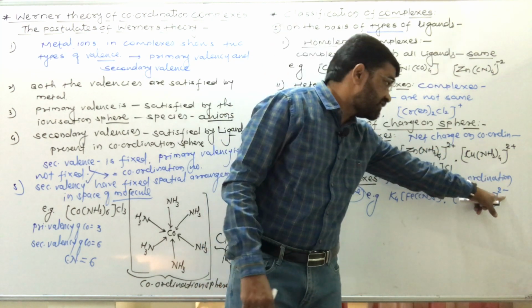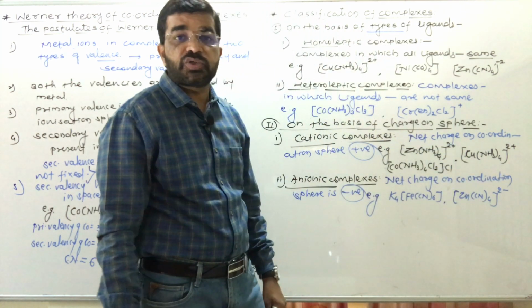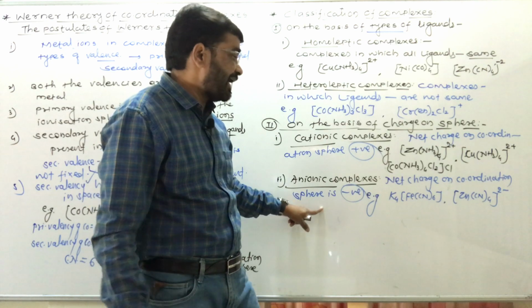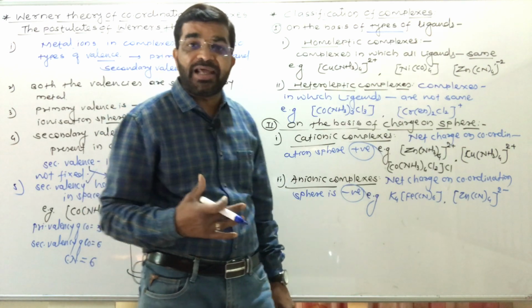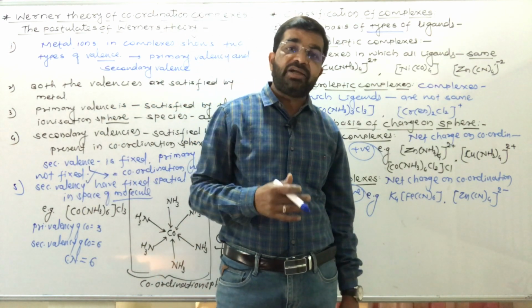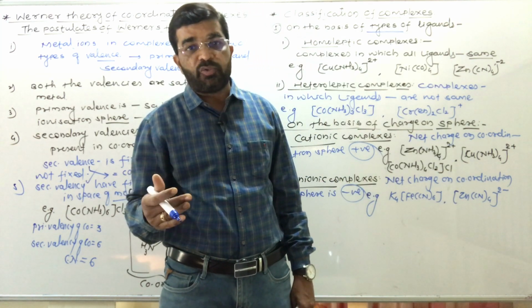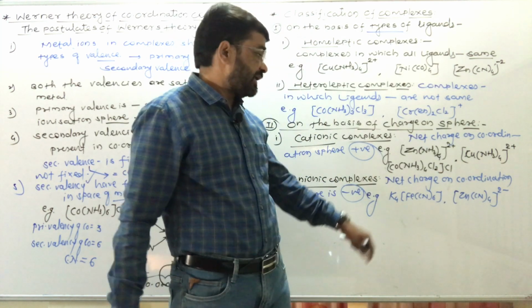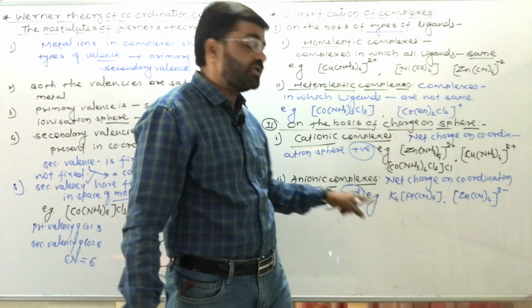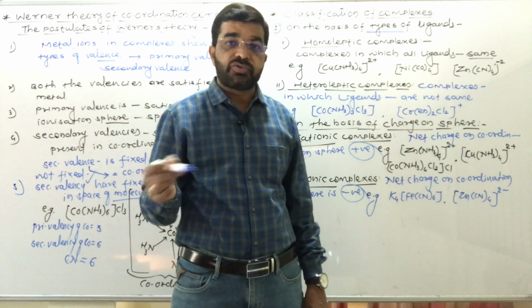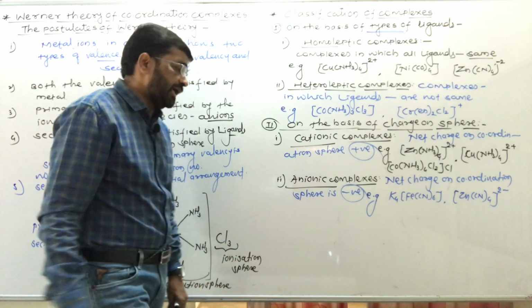So 2 minus charge is present on this complex, therefore it is nothing but an anionic complex. Complexes which have net charge acquired by the coordination sphere negative are called anionic complexes.